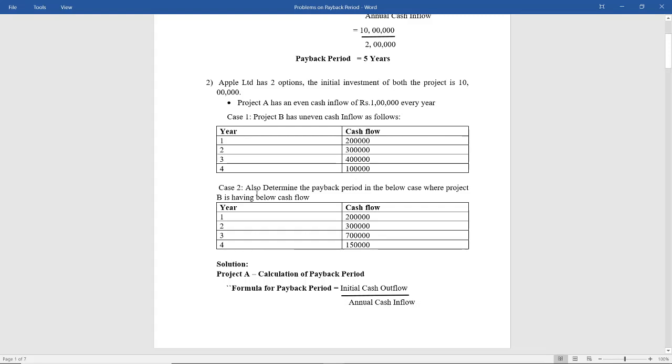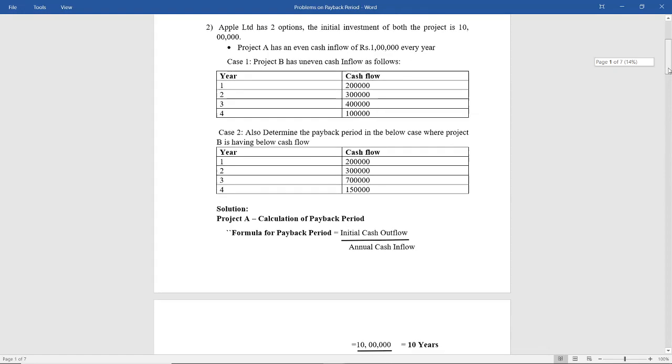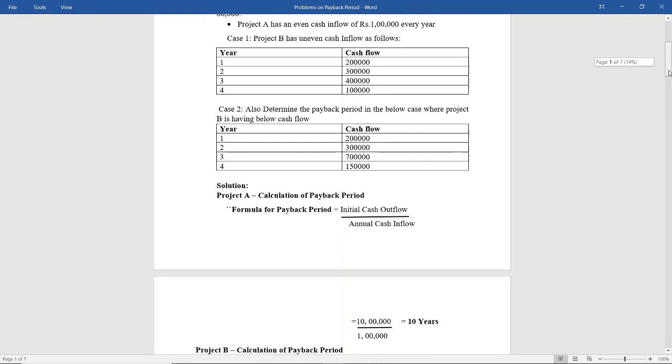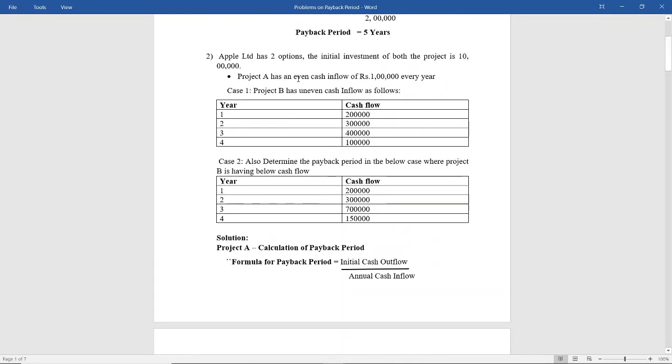Case 2. Also determine the payback period in the below case where project B is having the below cash flows. So the cash flows are unequal, but there are some changes in case 2. So in year 1, 2 lakh, year 2, 3 lakh, year 3, 7 lakh, year 4, 1 lakh 50. So let us see the solution. So first for project A, it is having equal cash flow.